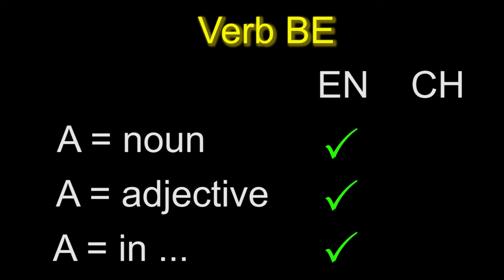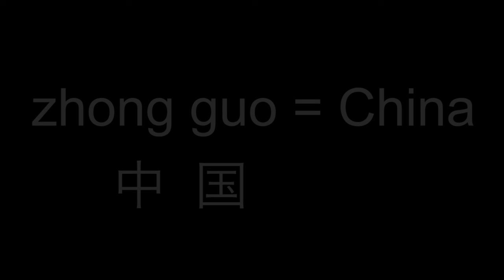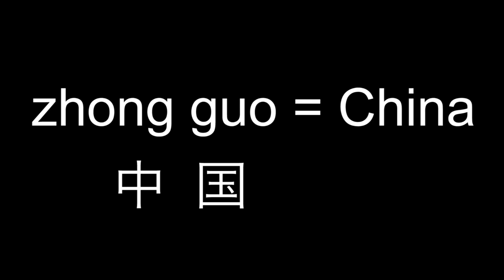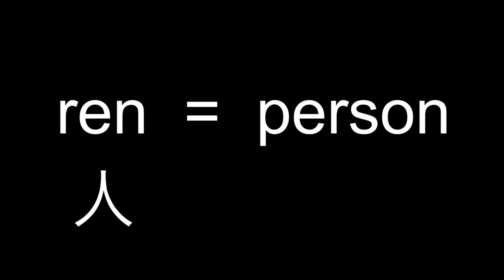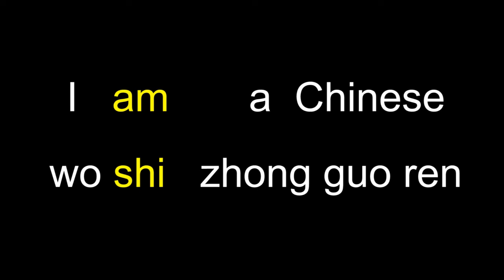And once more, let me show you how easy Chinese language is, because in the second and third case, you don't need any verb at all. Okay, let's start with the first case, describing with a noun. For example, I am a Chinese. China in Chinese is 中国. A person in Chinese, that's 人. A Chinese, that is a China person, 中国人.